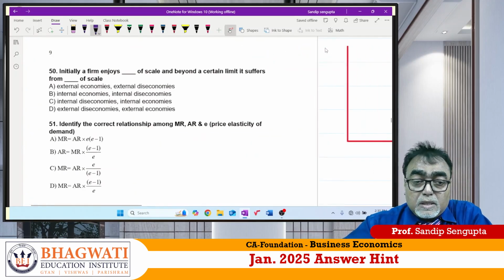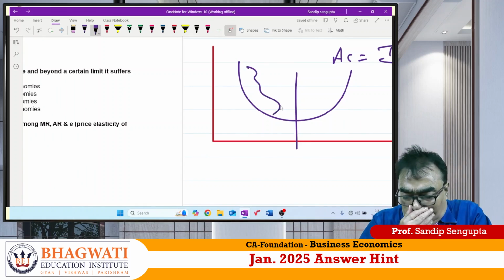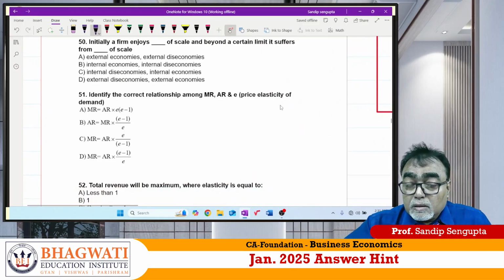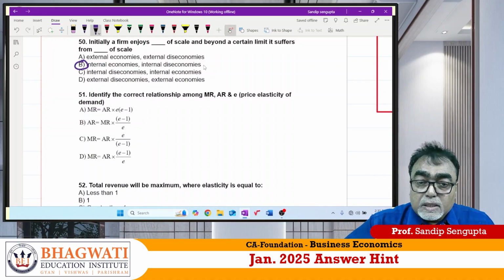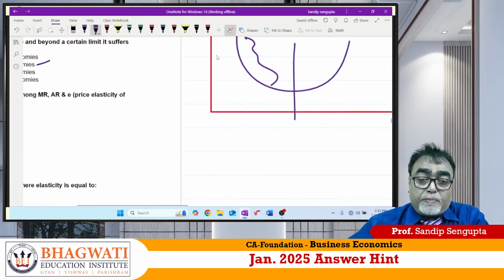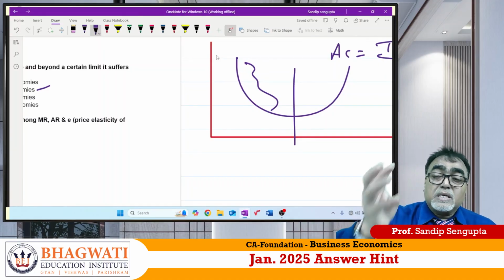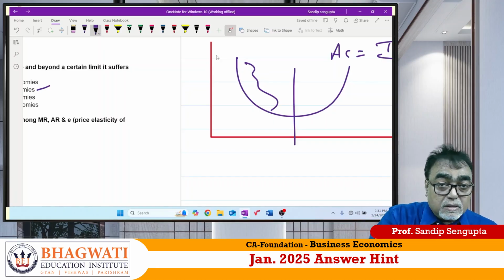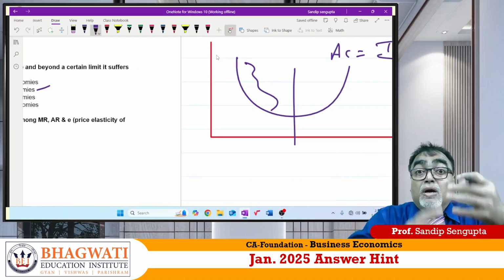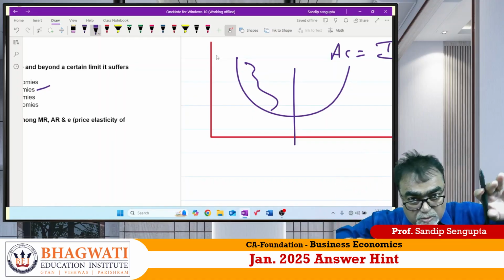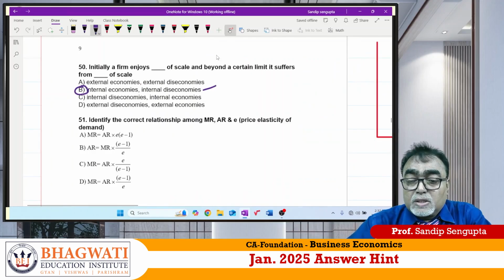So why I said this? This LSC envelope which you get, initially the firm enjoys internal economies of scale, and after that it is internal diseconomies of scale. Examples of internal economies: managerial economies, technical economies, labor economies, but the opposite: mismanagement, obsolete technology, loss of mandates, diseconomies. Initially average cost is diminishing, slowly it is constant, then it is increasing. Answer should be B for Bangalore.